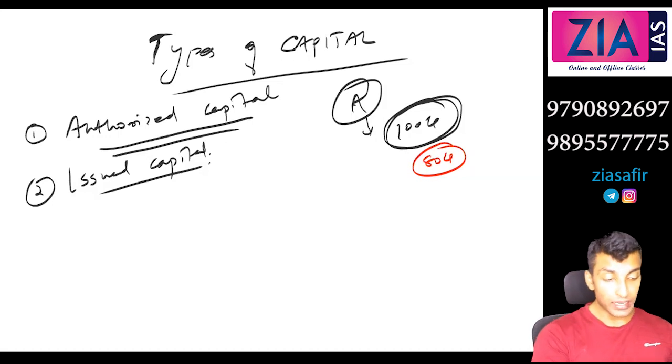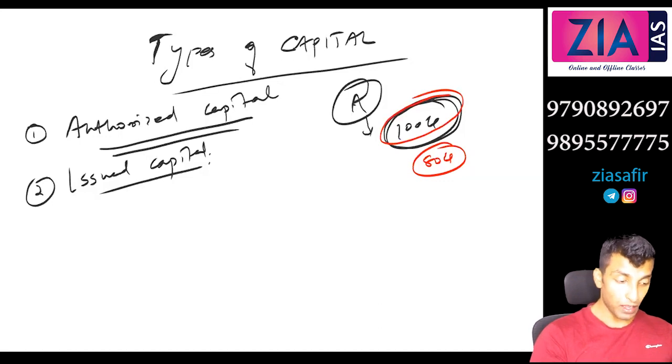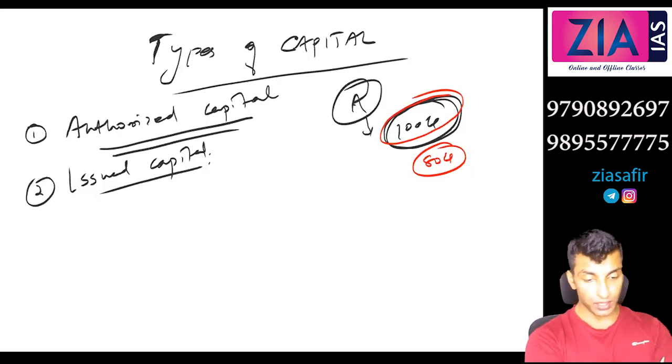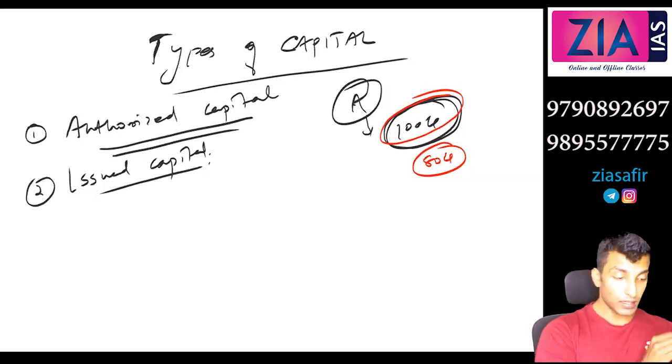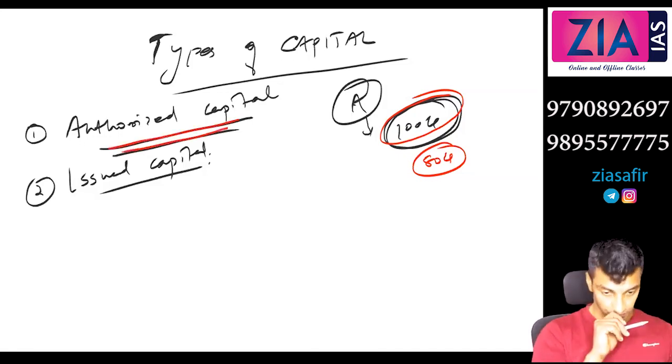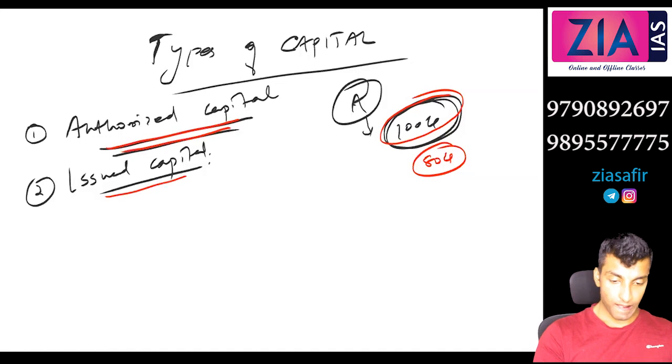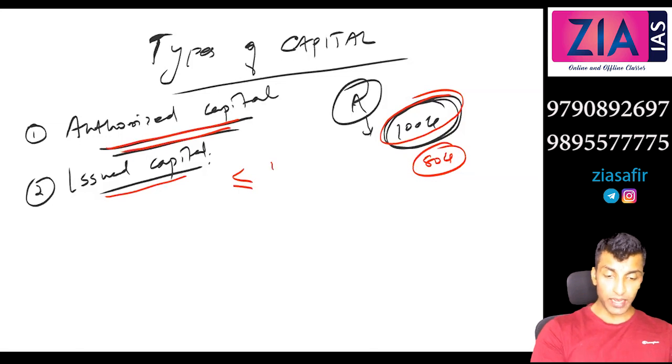Just write there, it is a part of authorized capital which is issued or offered to the public for subscription. So can issued capital be more than authorized capital? No, sir. It will always be less than or at the maximum equal to it, right?